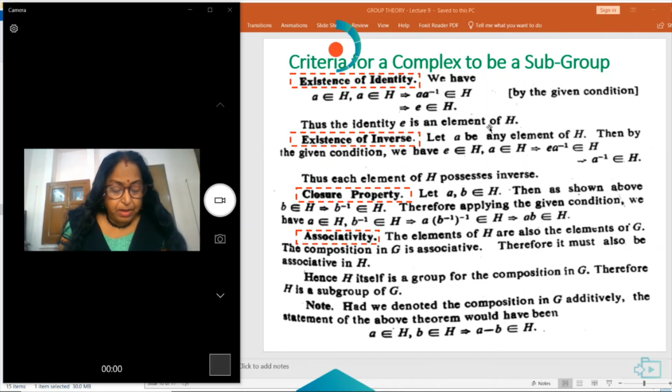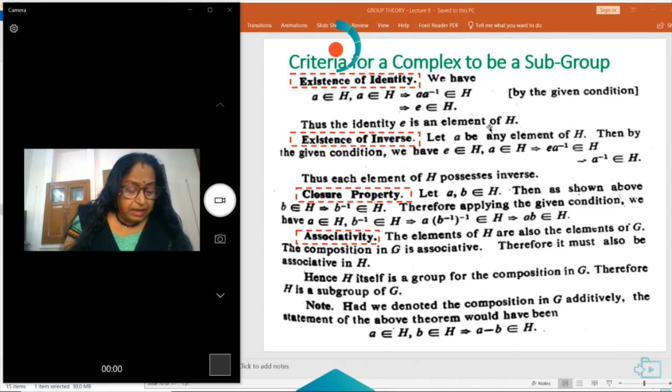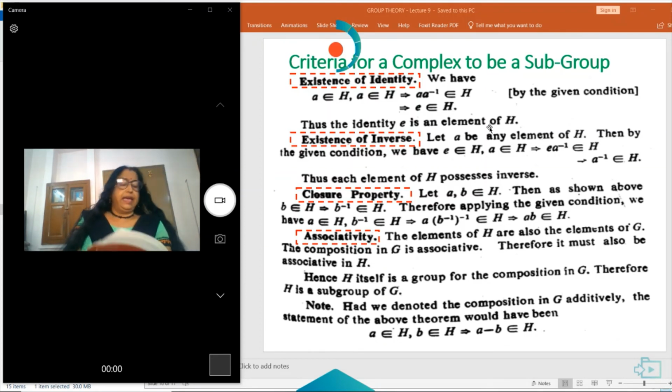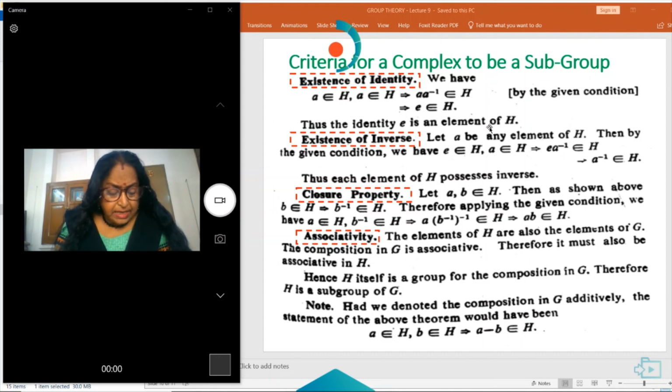This implies ab belongs to H. Now, the associative property. The elements of H are elements of G, and G is associative with respect to the given condition. Therefore, it is associative with respect to H also. Hence, H itself is a group for the composition in G. Therefore, H is a subgroup of G.